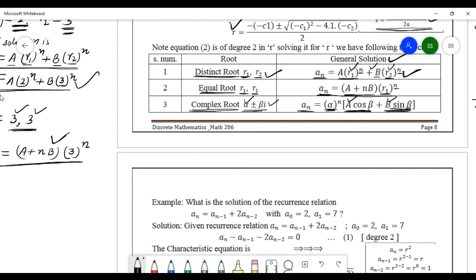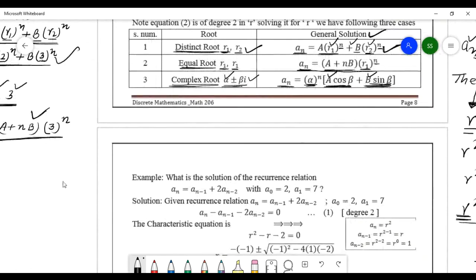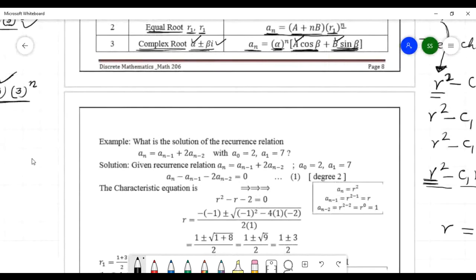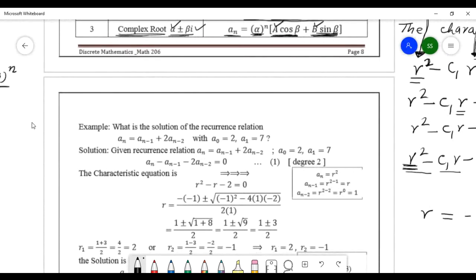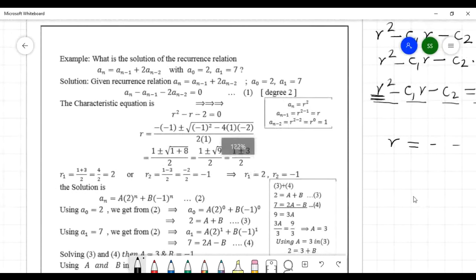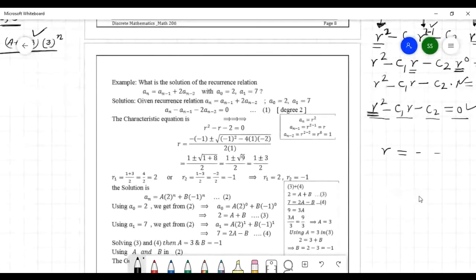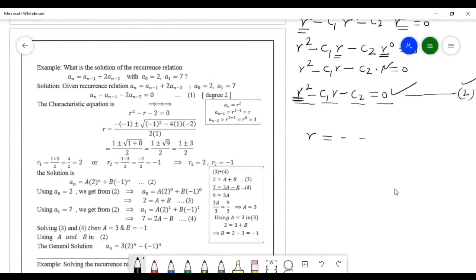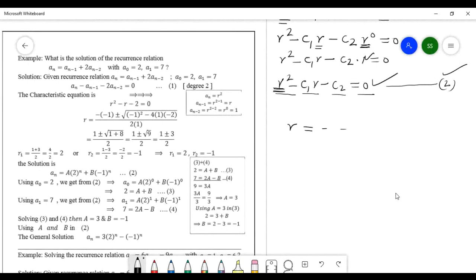Now let me start the question, and it will be clear. Let me solve one question and then it will be clear for you. See the question here.